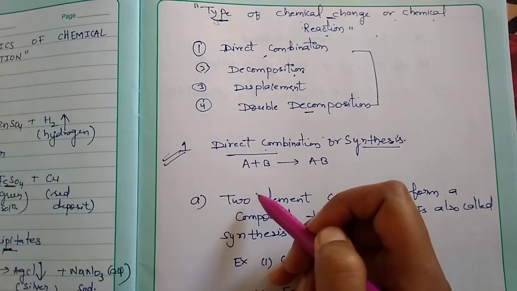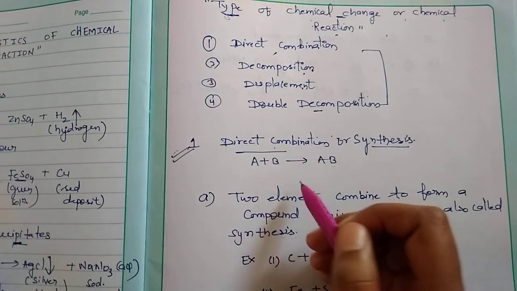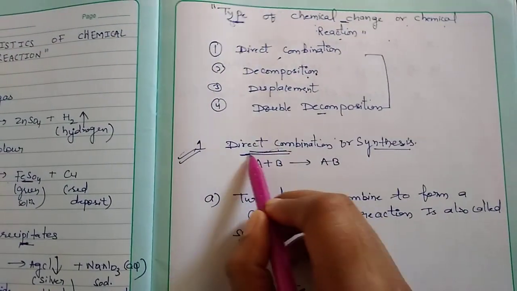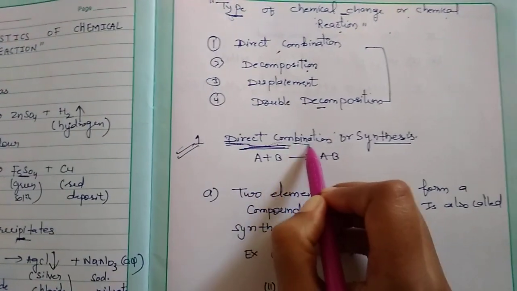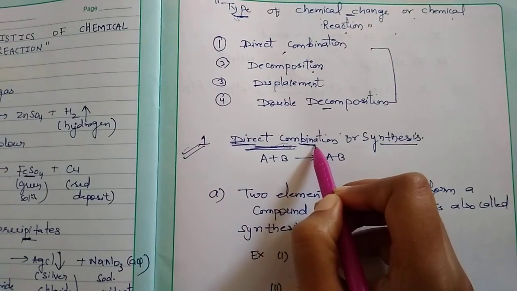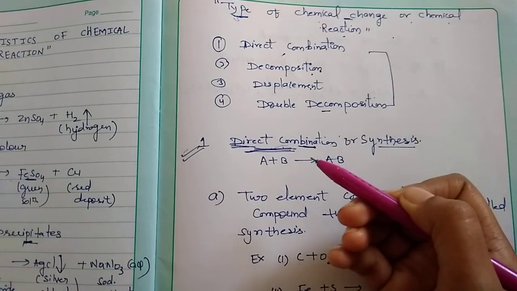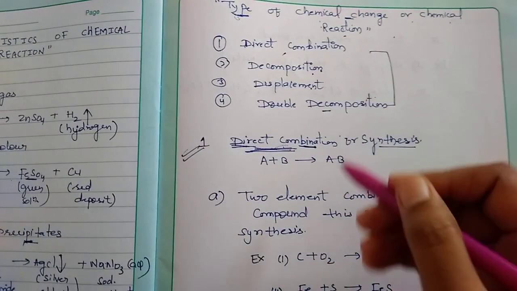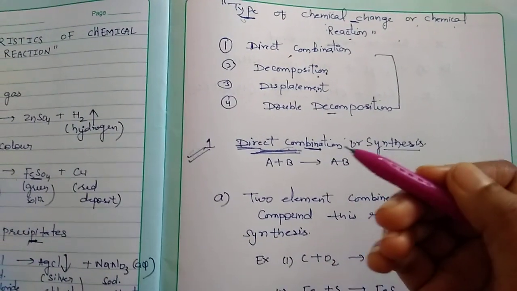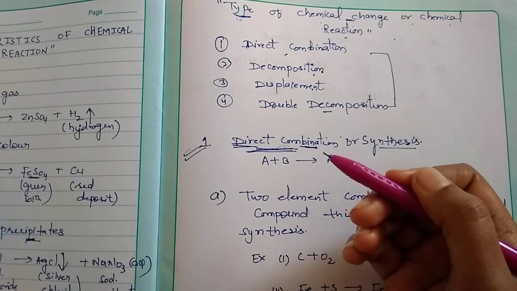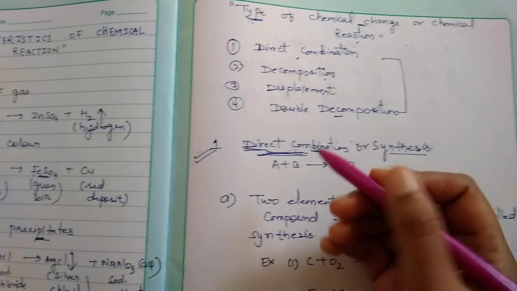First we are going to discuss direct combination. What is meant by direct combination? This is a very simple word, you can understand from the word itself. Direct combination: a reaction in which two or more substances combine together to form a single substance is called a combination reaction.